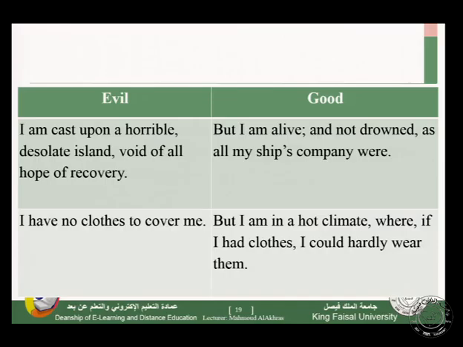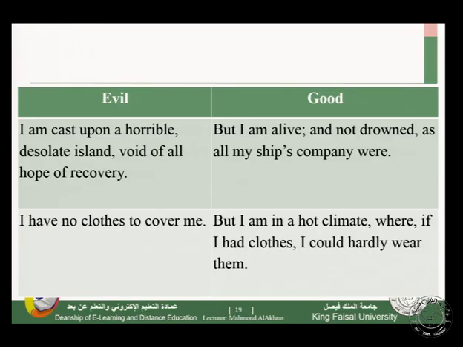The good thing about this situation: but I am alive and not drowned, as all my ship's company were. He can sense that even though he is sad, he is lucky. He is the only survivor of this ship.